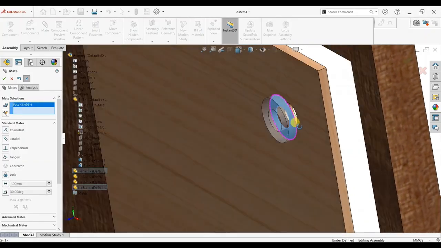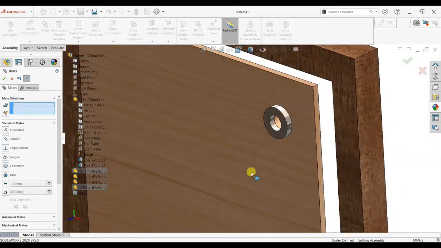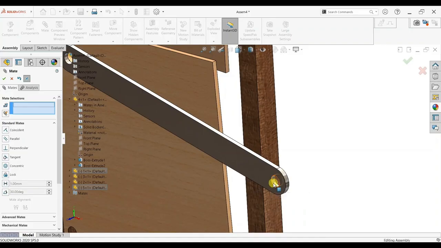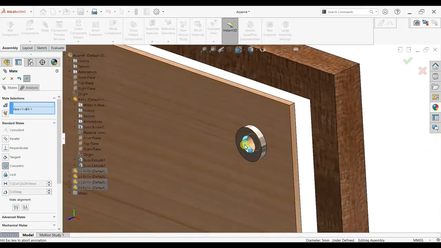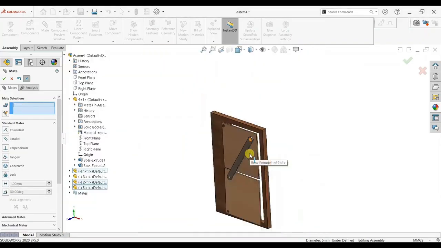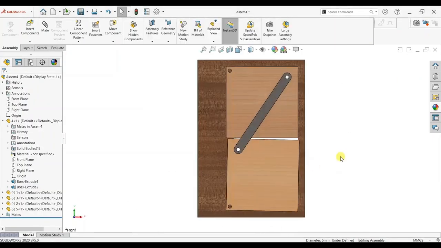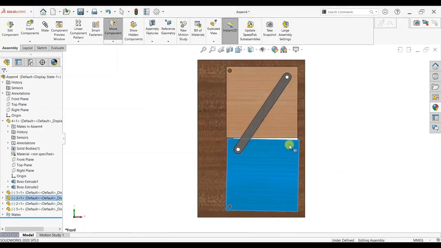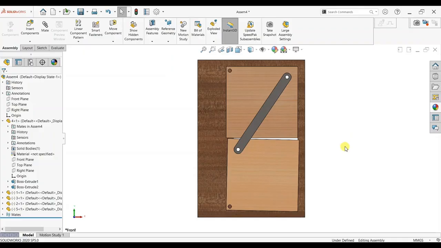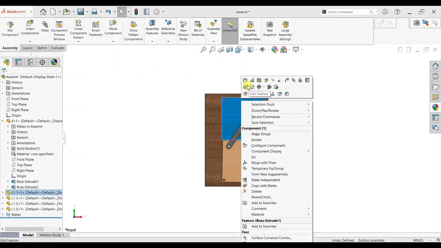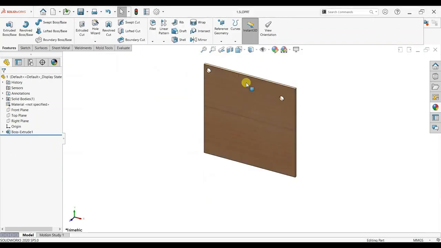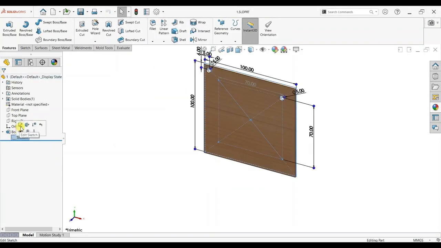Click inside, inside. Face to face, click on our linkage, circle to circle, make concentric. You can see our profile is ready.